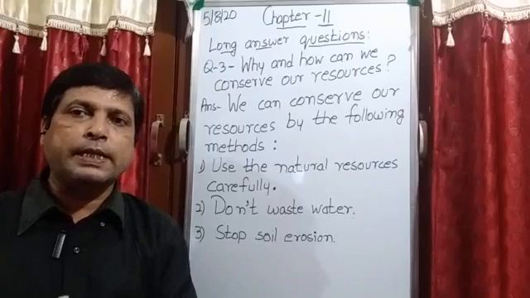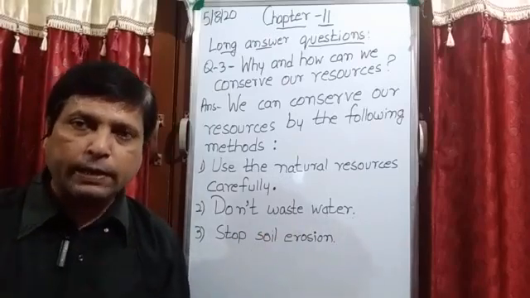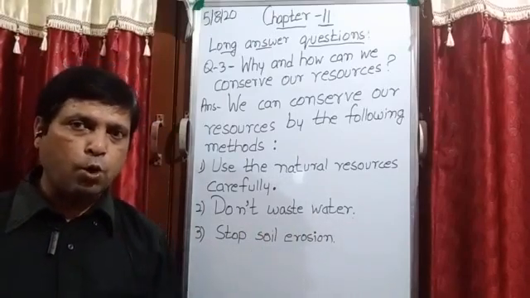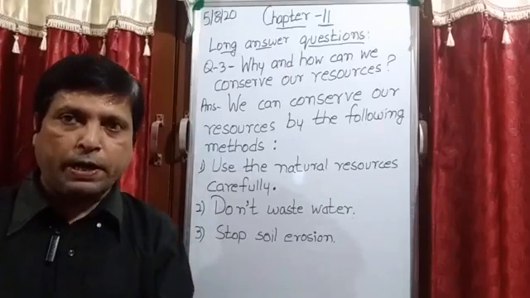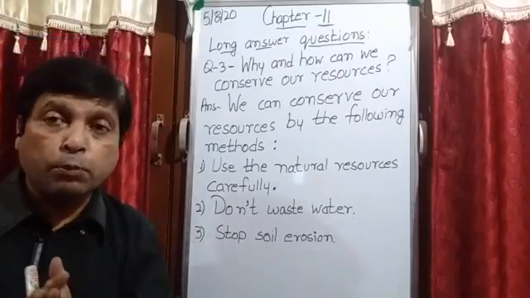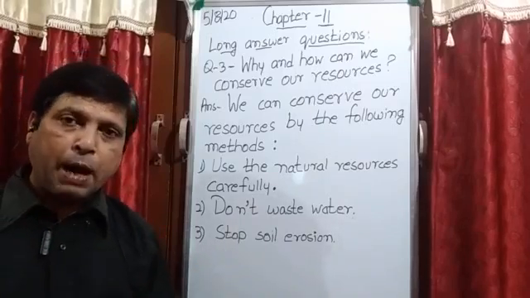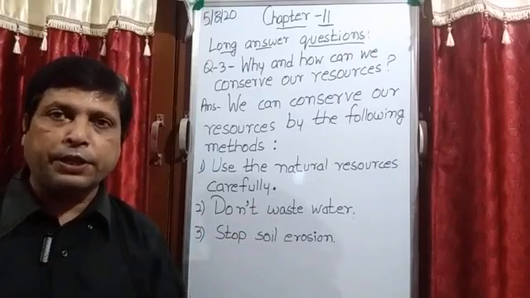The best method is to plant more and more trees, and don't cut the forest or the trees, because the roots of the trees bind the soil very strongly. So plant more and more trees and do not cut the trees.